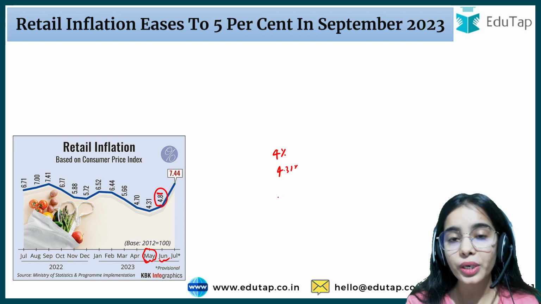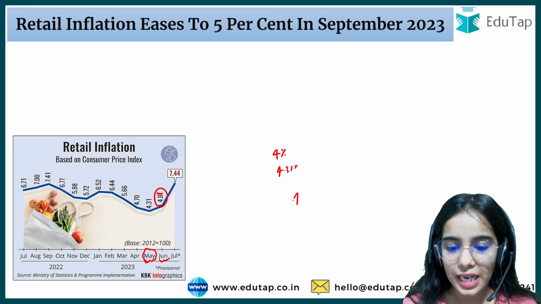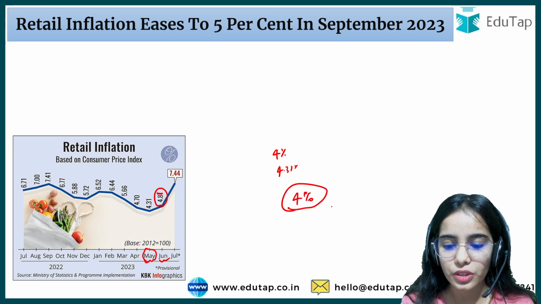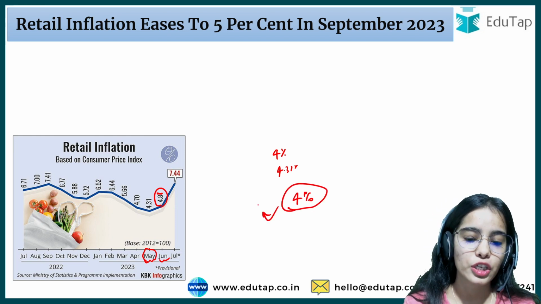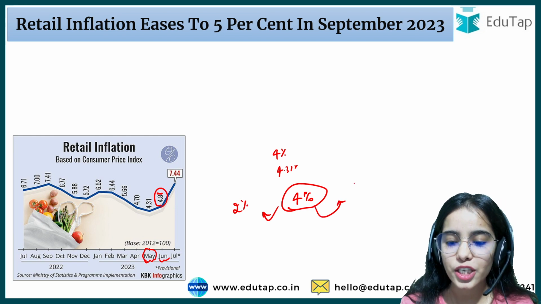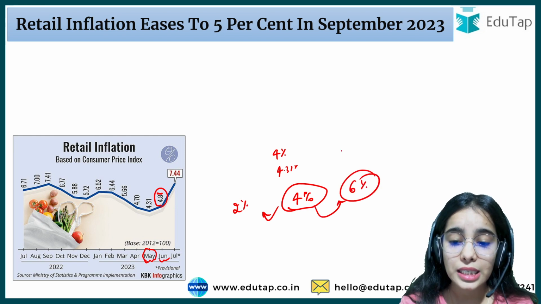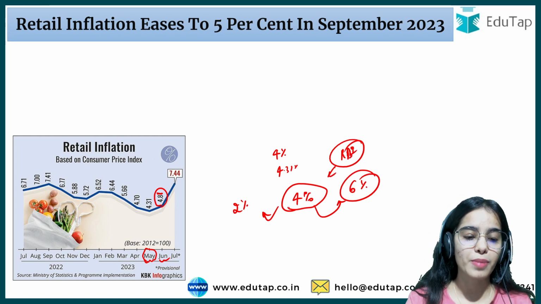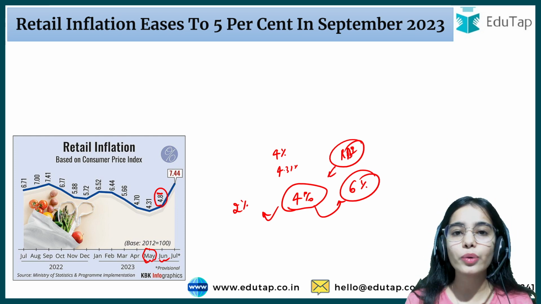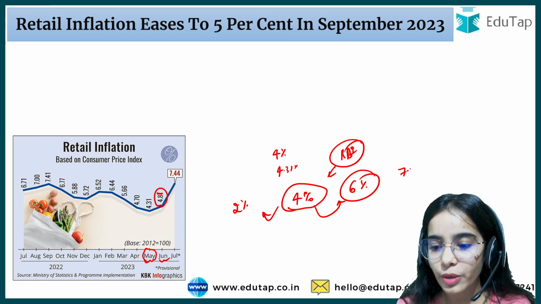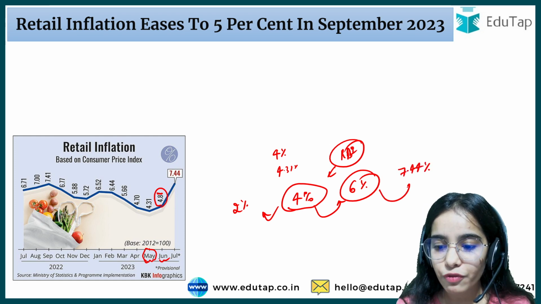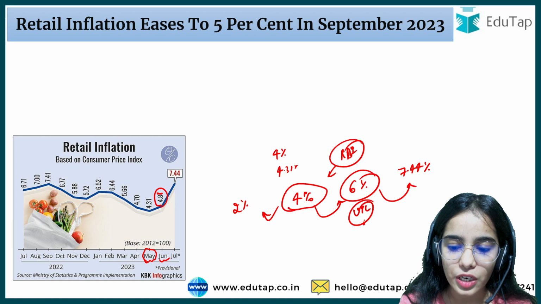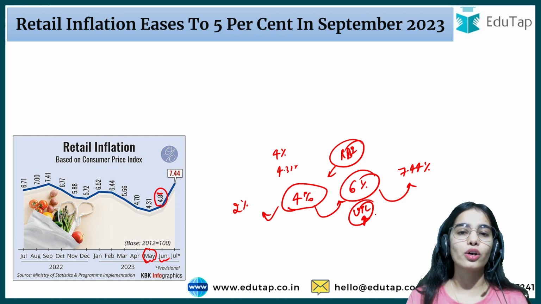Now in July 2023, what happened? You can understand that the target is 4% plus minus 2%. That is, inflation should not go below 2% and should not go above 6%. This the RBI has to maintain. Okay, this is the target for the Reserve Bank of India. But in July 2023, the inflation went to 7.44%. That is way higher than the upper tolerance limit of our country.